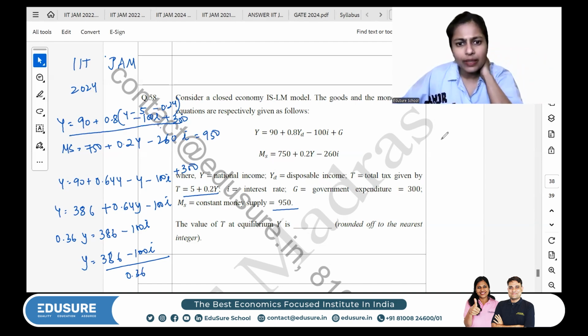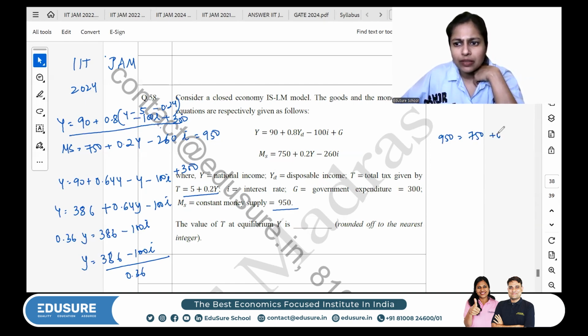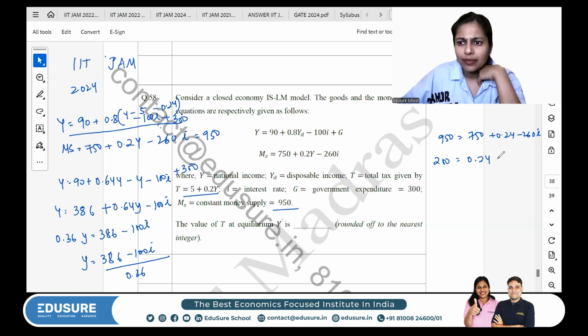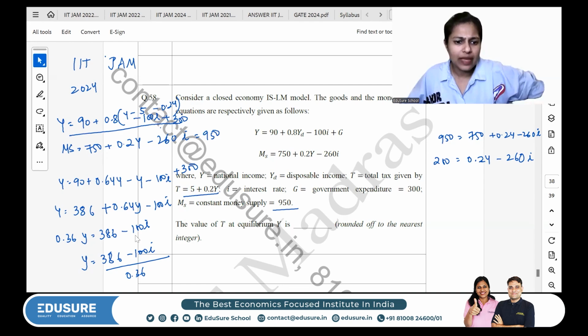The second equation, money supply 950 is equal to 750 plus 0.2Y minus 260I. So 200 is equal to 0.2Y minus 260I. So now you have these two equations in two unknowns. You solve them simultaneously.